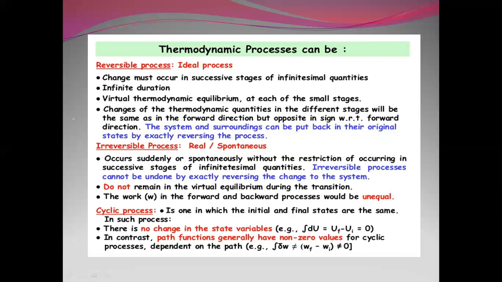An irreversible process is real or spontaneous, occurring suddenly or spontaneously without the restriction of occurring in successive stages of infinitesimal quantities. Irreversible processes cannot be undone by exactly reversing the change to the system. They do not remain in virtual equilibrium due to the transition. The work in the forward and the backward processes would be unequal. A cyclic process is one in which the initial and the final states are the same. In such processes, there is no change in the state variables. In contrast, path functions generally have non-zero values for cyclic processes depending on the path.